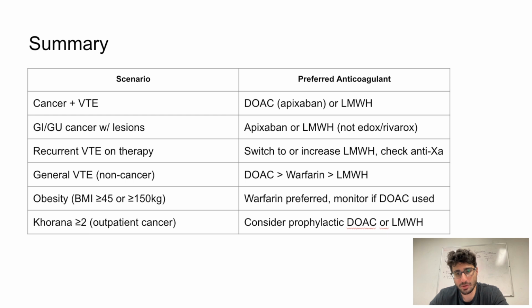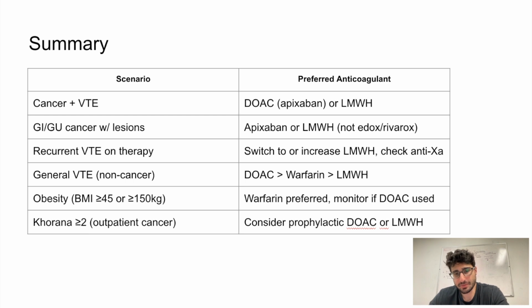For patients with general VTE and no cancer, DOACs are going to be the first line, followed by warfarin and low molecular weight heparin. Low molecular weight heparin is going to be used less often. Typically, it's only used in special circumstances like bridging or contraindications to oral agents.